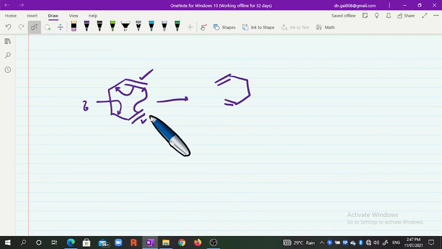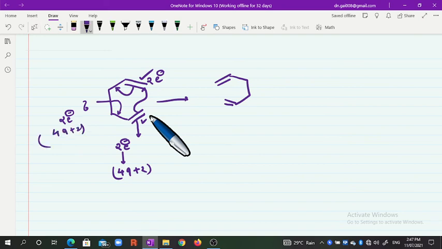If the pi bonds are not conjugated to each other, then each is considered an isolated 2-electron system. And a single sigma bond is also considered a 2-electron system. A 2-electron system is nothing but a 4q plus 2 system. All these are 4q plus 2 systems.